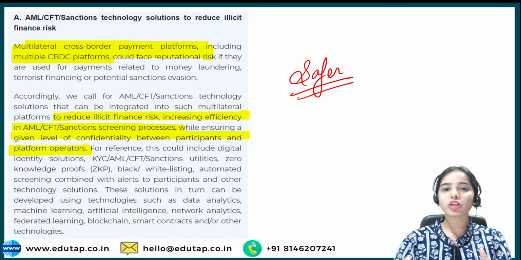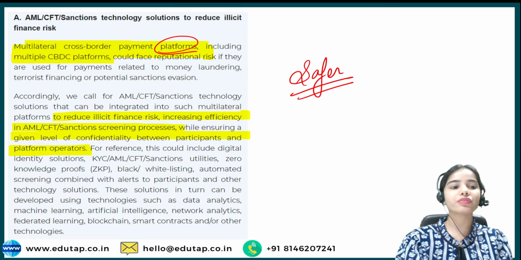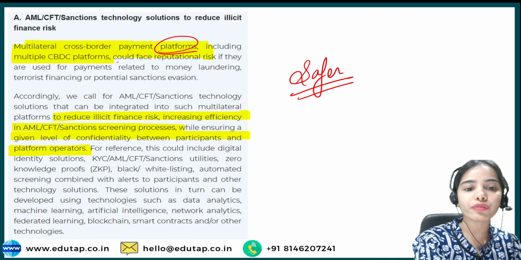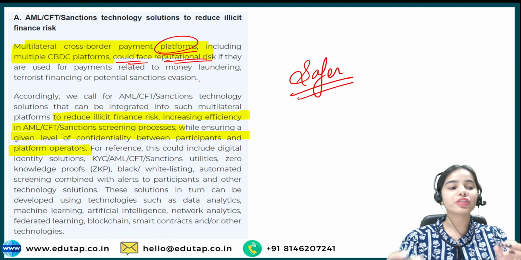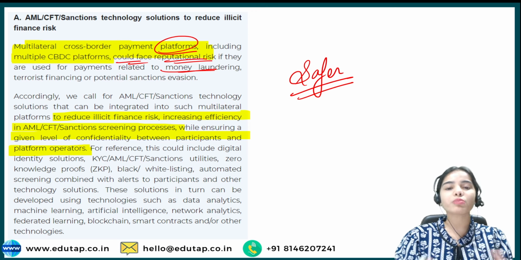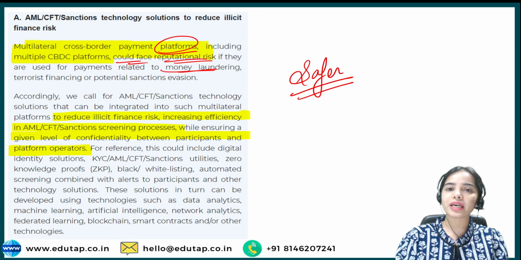Cross-border payments happen through different platforms. Even the CBDC, the central bank digital currency transfer, is happening through different platforms, and they could face reputational risk if they are used for money laundering or terrorist financing, because through these platforms money can go from here to there very easily.